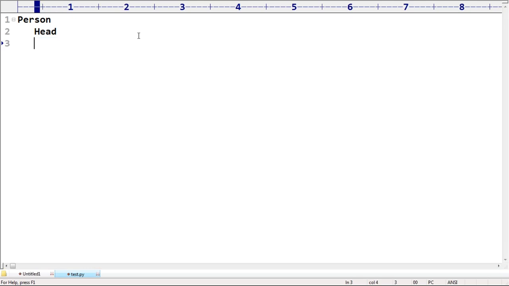Assume that our head is there, and after that he has a brain also, like this, right? Now, without an existing person object, there is no chance of an existing brain or head. Assume my intention is to take these two classes as inner classes, so that you become familiar with Python coding in the case of inner classes.